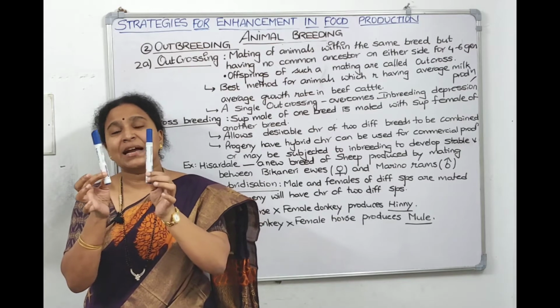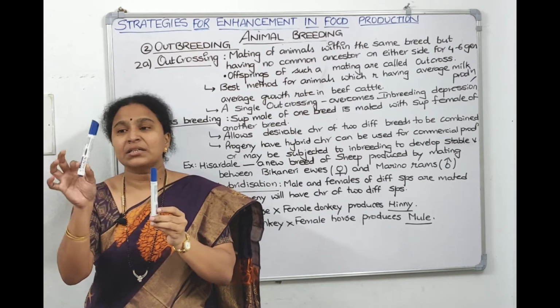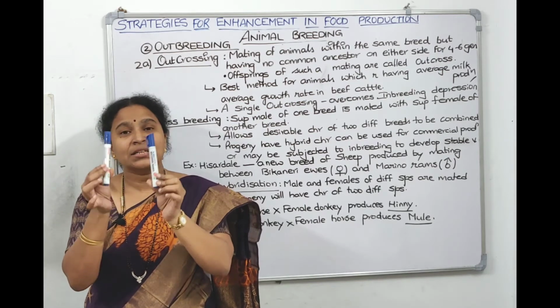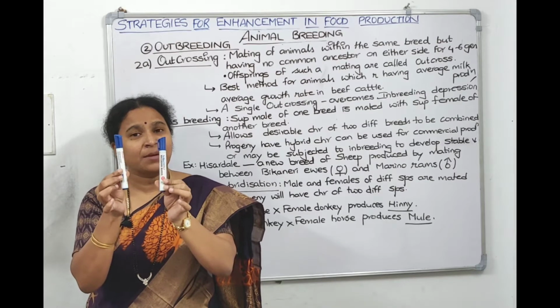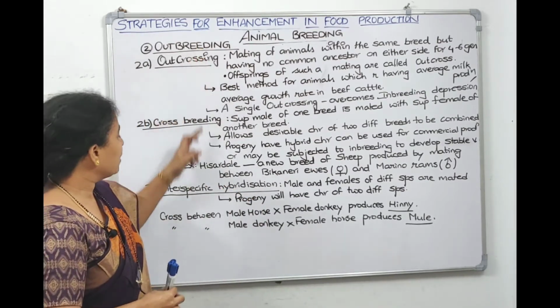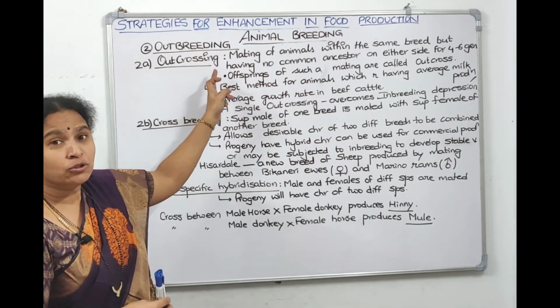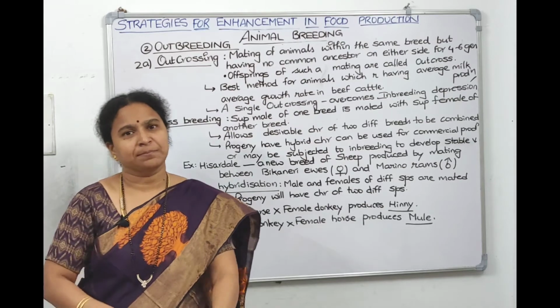What do you mean by breed? It appears the same in appearance, in configuration, in size, shape, everything. That is inbreeding. Now coming to outbreeding, we have 3 types of outbreeding. The first one is outcrossing. Now, what is meant by outcrossing?